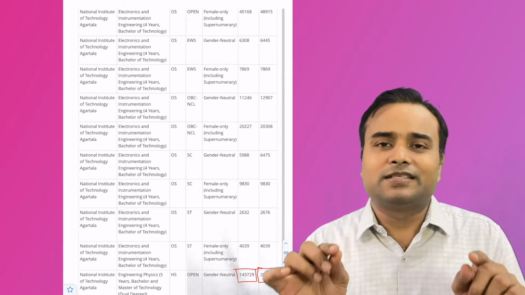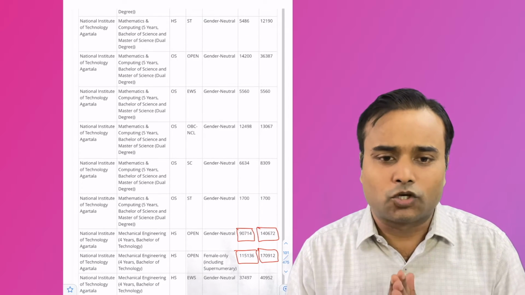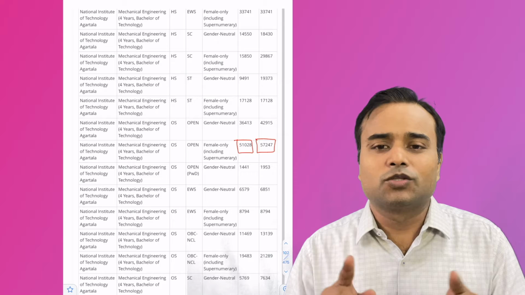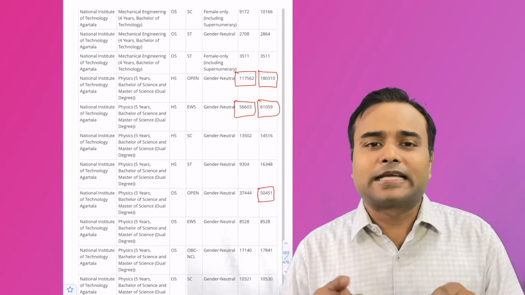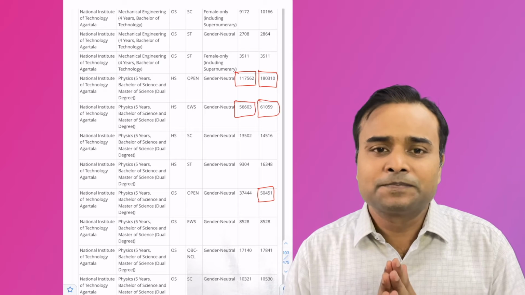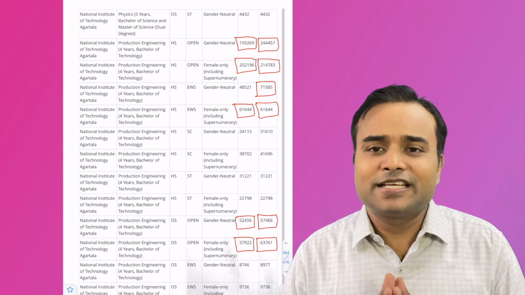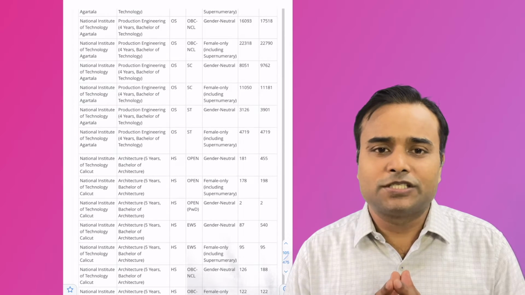I have placed in boxes whatever options were available last year. Physics, a five-year course, and production engineering were also available at NIT Agartala.